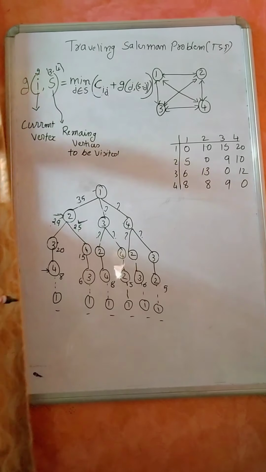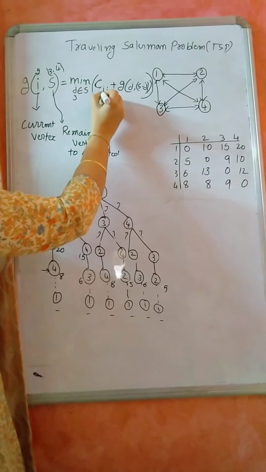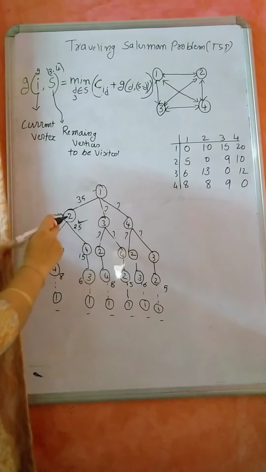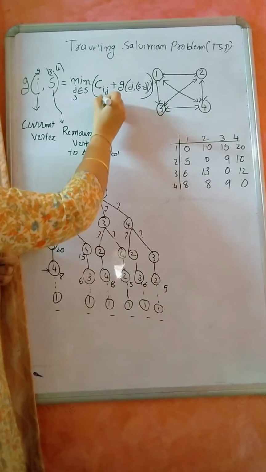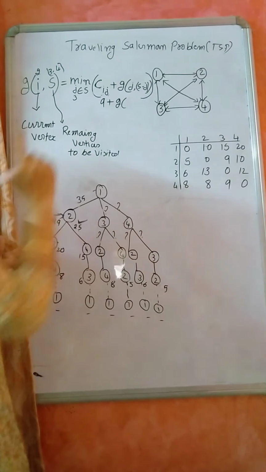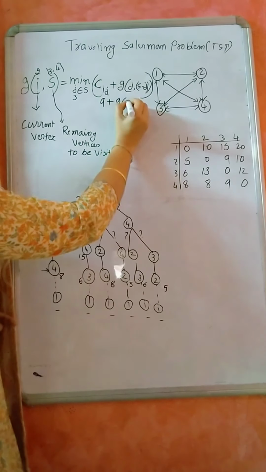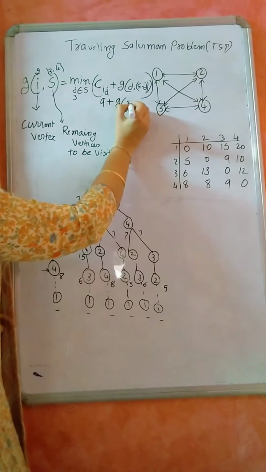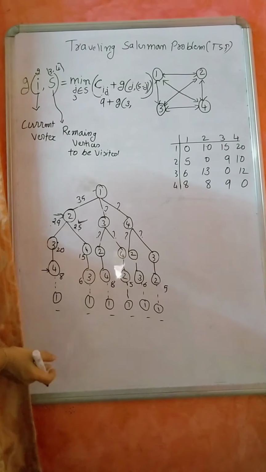So 2 to 3. Assume that J is equal to 3. Then it is the cost from 2 to 3. What is 2 to 3? It is 9. Plus, what is the cost you got when J is equal to 3, which means my starting vertex is 3, and the remaining vertex to be visited is?